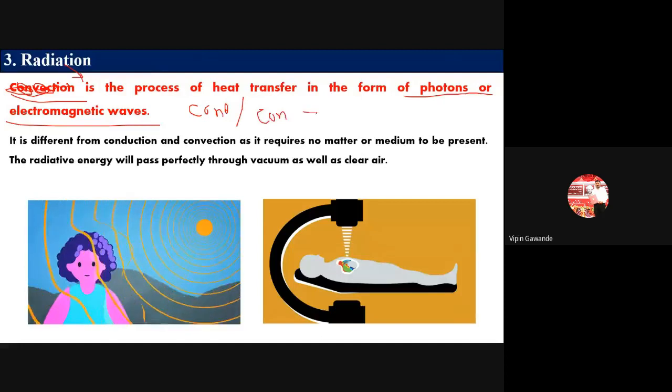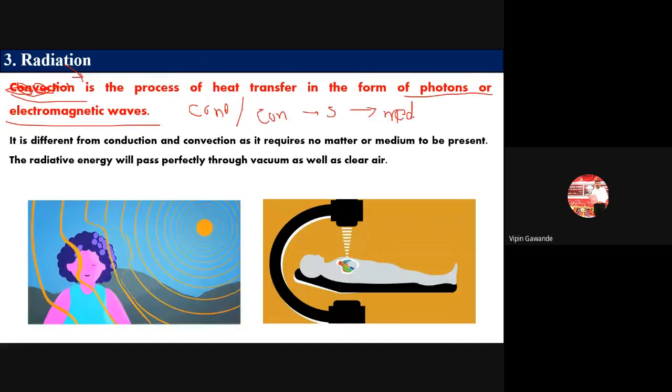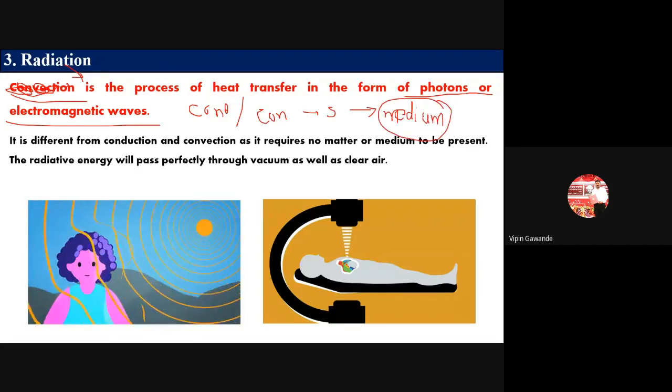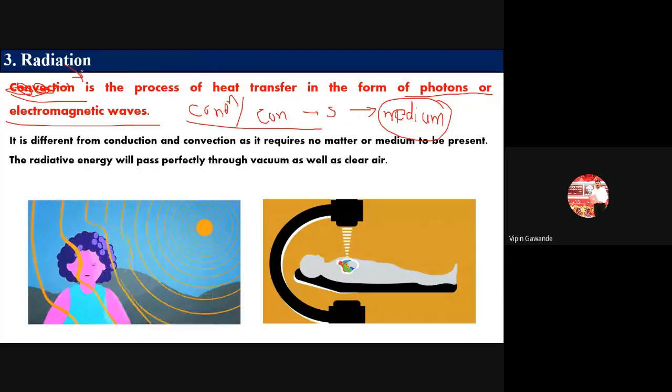We have seen conduction and convection. So it occurs in solid, liquid and gases. That means they require the medium. Okay. So they are flowing through the water, they are flowing through the solid rod. So that means conduction and convection require the medium. But radiation doesn't require any medium. So it can transfer through vacuum also, it can transfer through the air also.